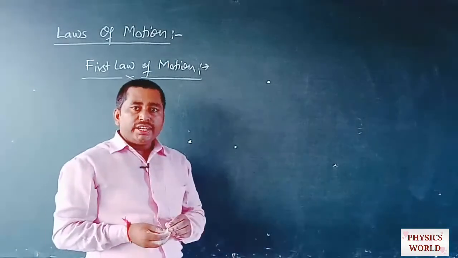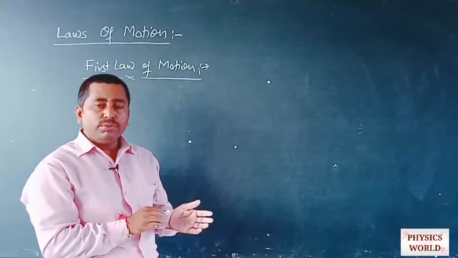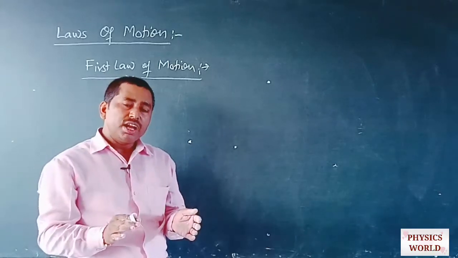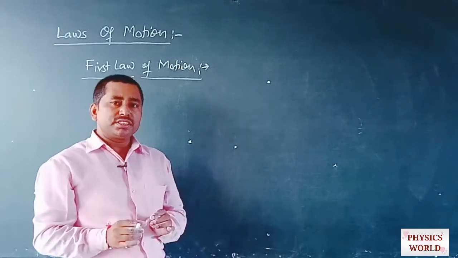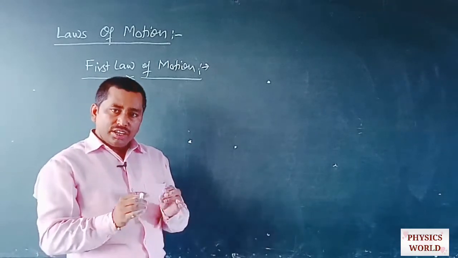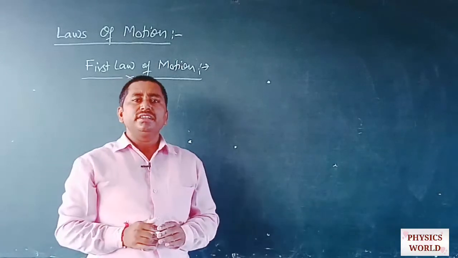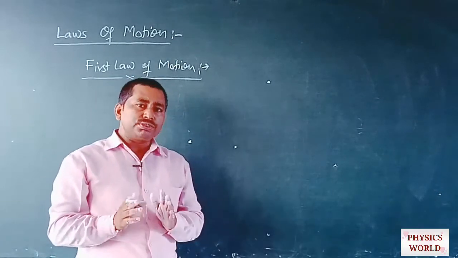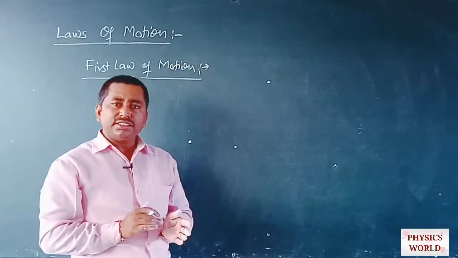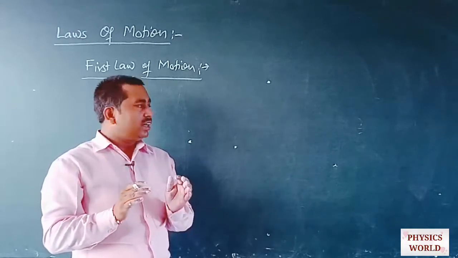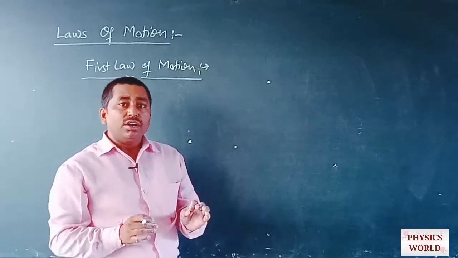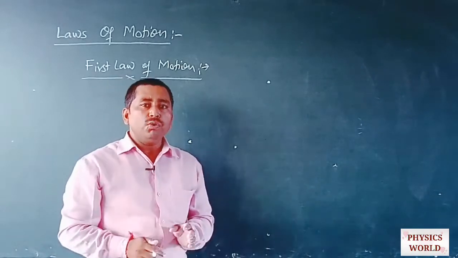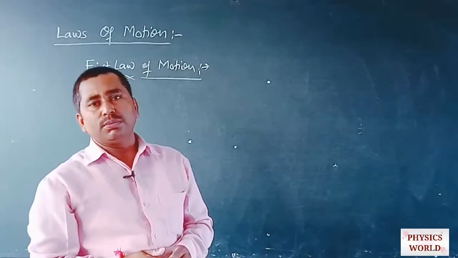We know that when any object is at rest, it will remain at rest, and if an object is moving with uniform speed, then the speed of that object does not change with respect to time or distance until an external force is applied on that object.